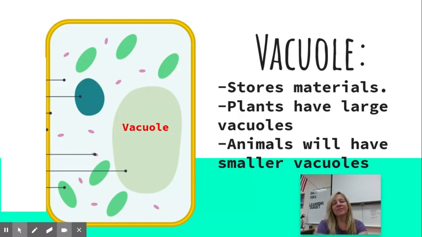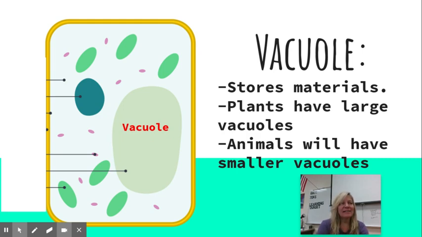Okay, vacuole. It stores materials. Plants will have a large central vacuole. So it almost looks like a piece of bread on this diagram. All right, so it stores water, food. Animal cells do have smaller ones, but in plant cells it takes up a good portion of the cell.